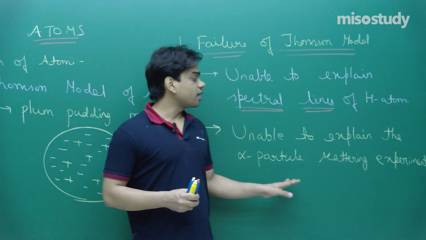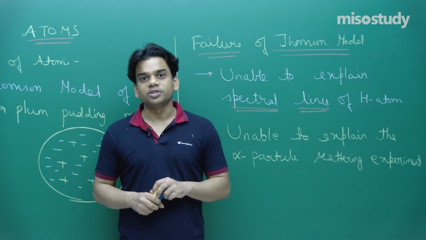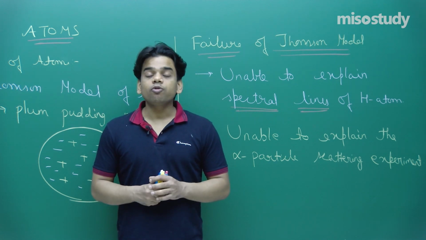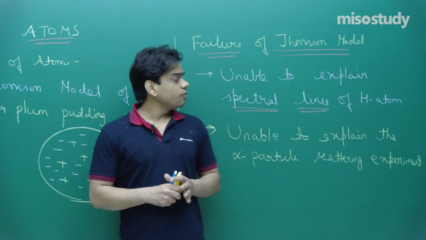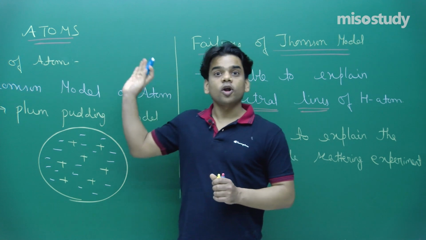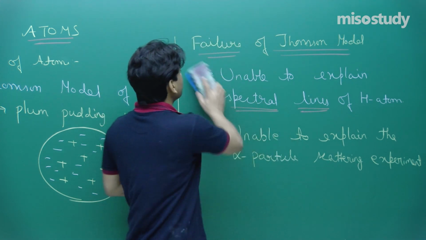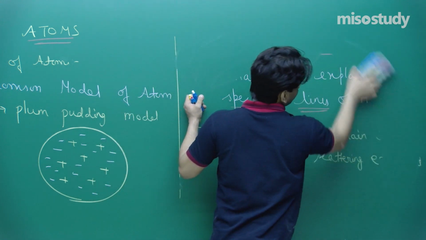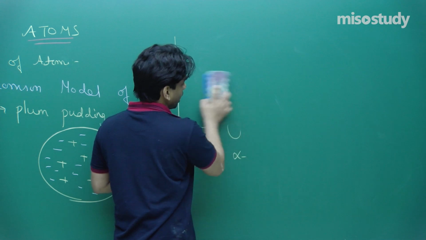Second thing, the alpha particle scattering experiment, I will be discussing that just now. That was also unable to be explained by the Thomson model, and hence we cannot take this as a valid model. Hence it was discarded and it is not used anywhere to explain the structure of the atom. So simply it was a hypothesis.